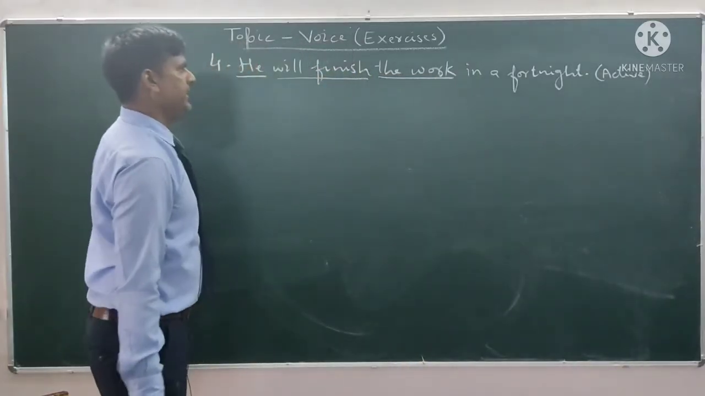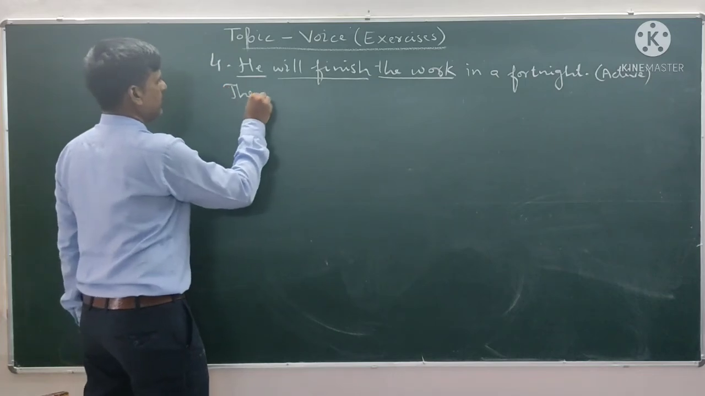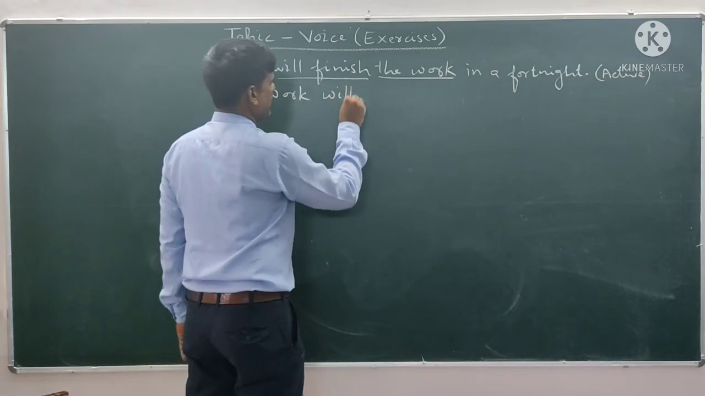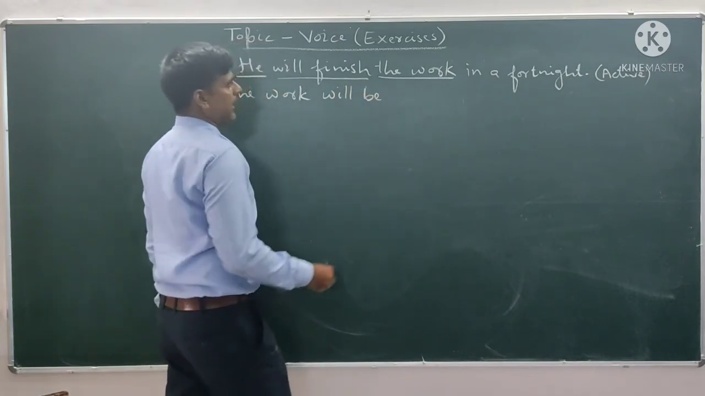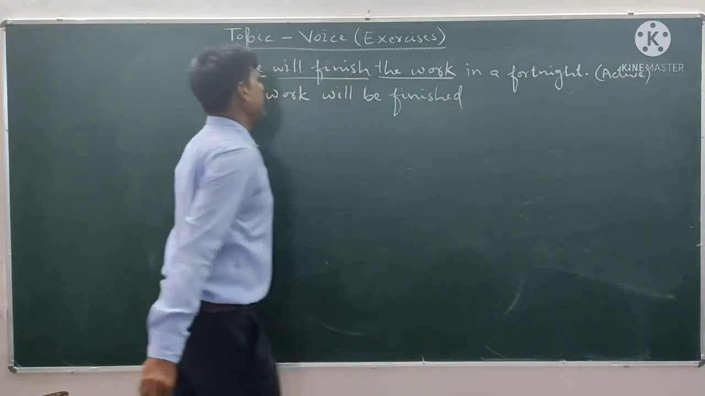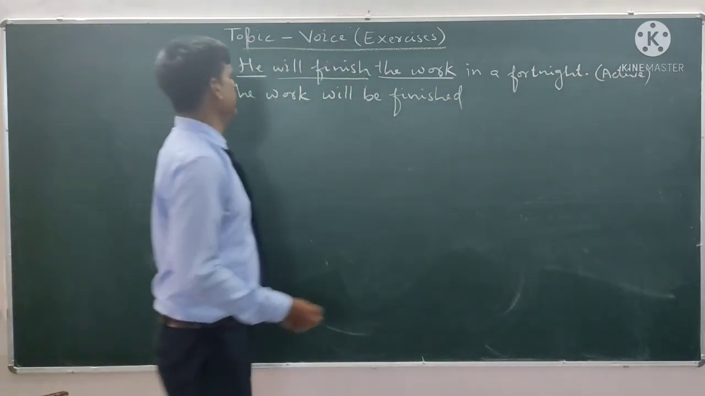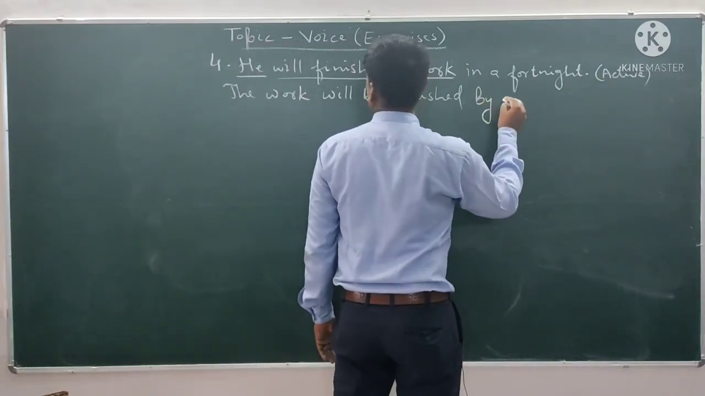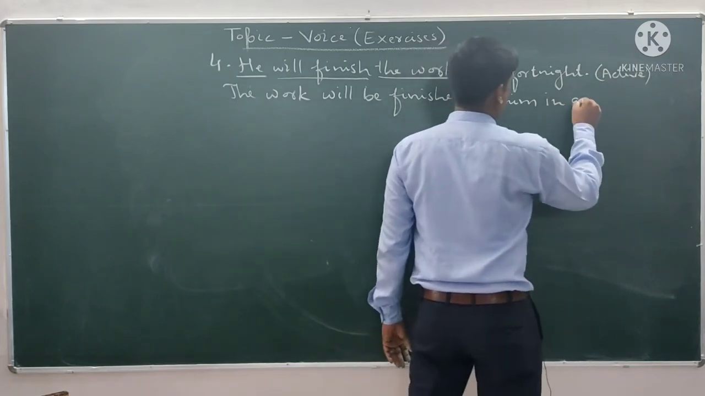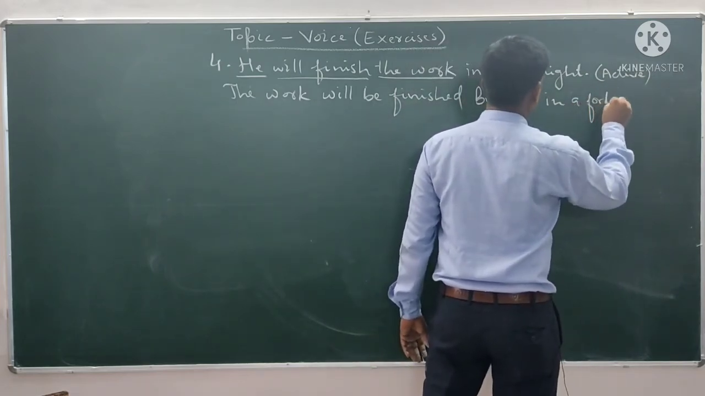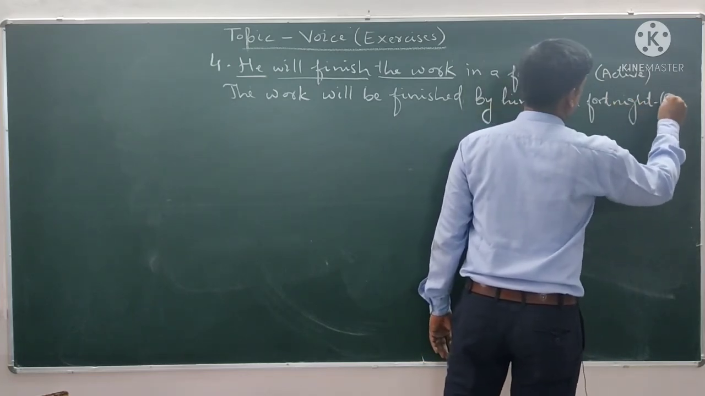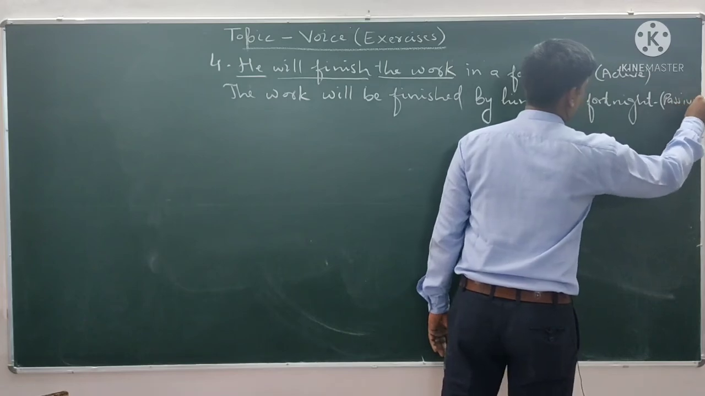Okay, so we will write the work, and in passive voice we will write will be or shall be, and the third form of main verb finish, third form finished. The work will be finished, then by. The object is he, objective form him, in a fortnight. This is passive.